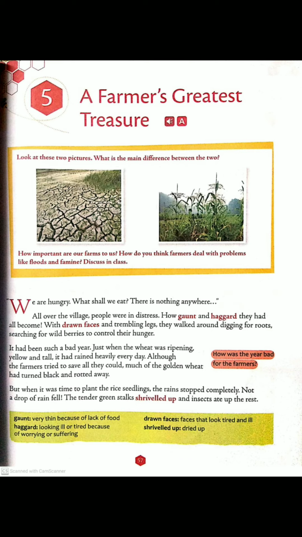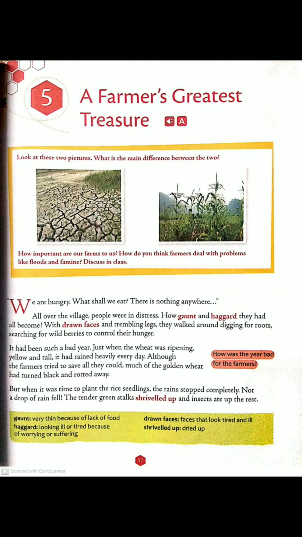Although the farmers tried to save all they could, the farmers tried their best to save the wheat. Much of the golden wheat still had turned black and rotted away. Because of the rains, wheat turned black and rotted away. Rotted means to decay. It was decayed.